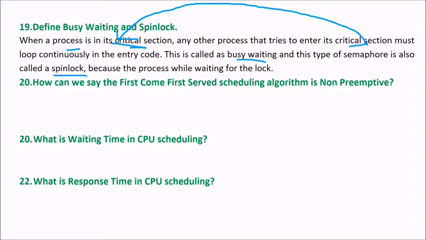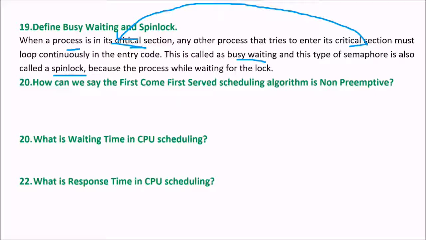So this type of semaphore is known as a spin lock. How can we say that the first come first serve (FCFS) scheduling algorithm is non-preemptive? As I suggested in the previous question also, there are certain scheduling algorithms which are preemptive and some which are non-preemptive. So first come first serve is non-preemptive.